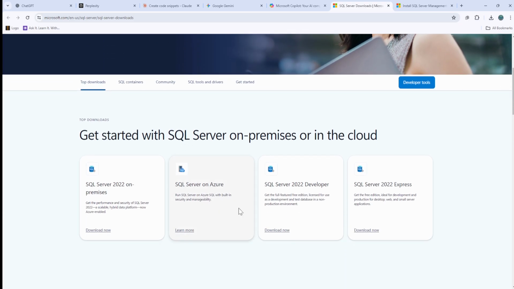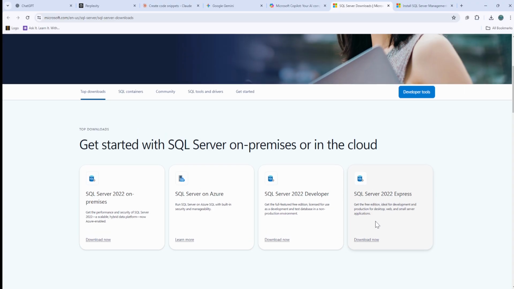You have various different versions of SQL, and one of them is the Express one, which I'm using, which is free of cost. You can see it's a free edition, right? Although many of them would be free editions as well. The Developer edition is free as well. You can see that if you want to use it, it consumes a bigger space. When you're talking about Express, it can work on a smaller space, but if you have a bigger space in your system, then you can use the SQL Developer Edition as well.